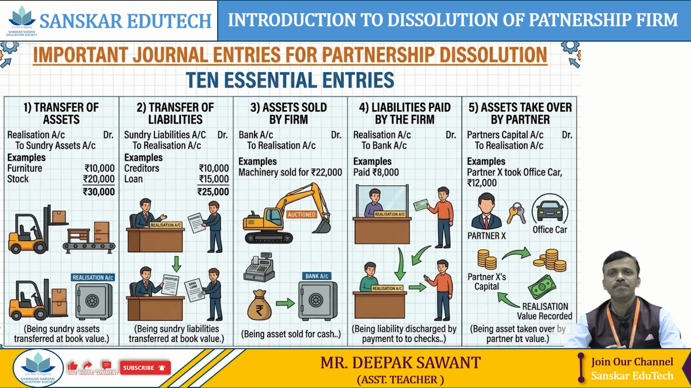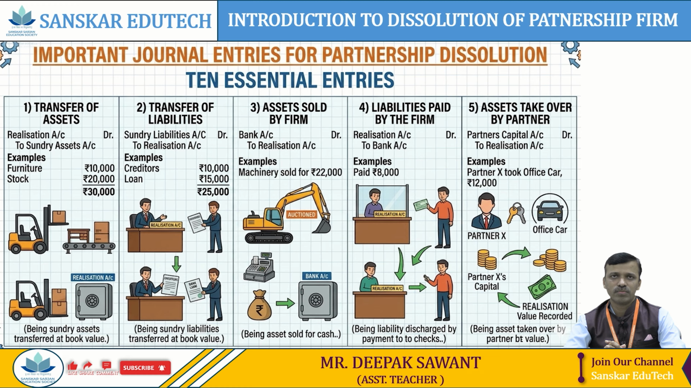Afterward, see the important journal entries of this topic. What is given in the question, that is the first important mark. In a dissolution question, they provide you one balance sheet, that is nothing but the balance sheet of the old firm along with the adjustments. In the given balance sheet, whatever assets are there, all the assets we are going to transfer to realization account.